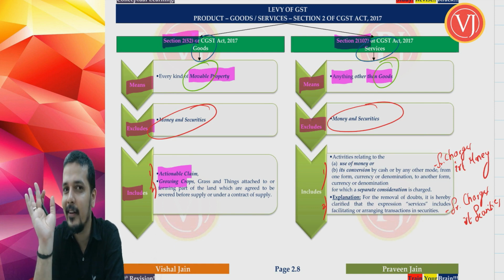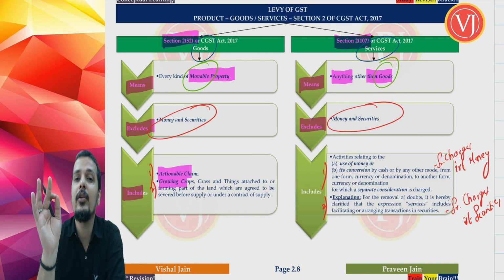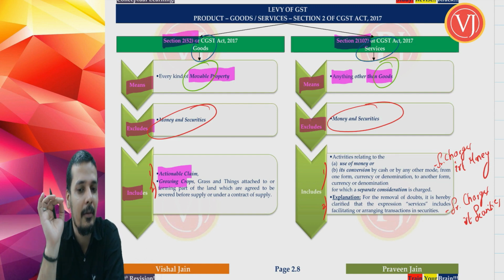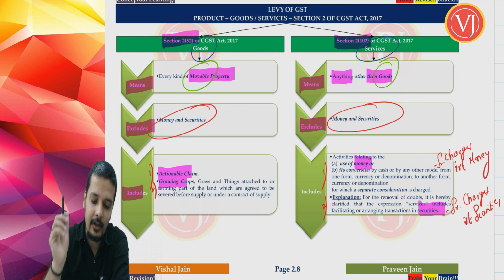So we are not discussing about money and securities per se, we are discussing about service charges in relation to usage of money or service charges in relation to usage of securities. So you should not be confused with that aspect. Now if I were to tell this in a simple way, what are we talking about?